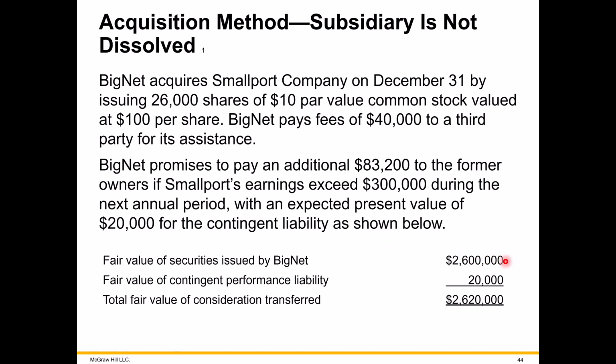So here's the total value of the stock we're issuing out. Here's a probable amount we're going to be paying, again, assuming that we hit this target for the sub. So this is the total cost of buying the sub. Notice this 20,000 is going to show up as a liability on the books of the parent. And also on the books of the parent, we're going to be issuing out stock. So these two groups of accounts will be increasing, in addition to the investment account in the sub for this total amount here.